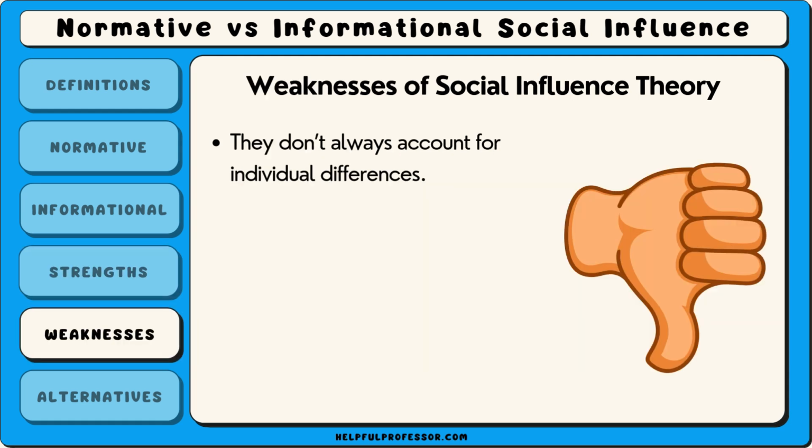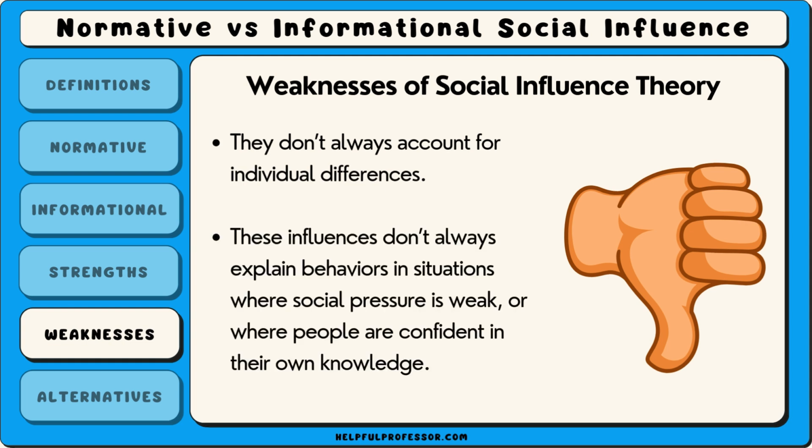However, one weakness of these theories is that they don't always account for individual differences. Some people are more resistant to social influence and will act according to their personal beliefs, even in a group setting. Additionally, these influences don't always explain behaviours in situations where social pressure is weak or where people are confident in their own knowledge.